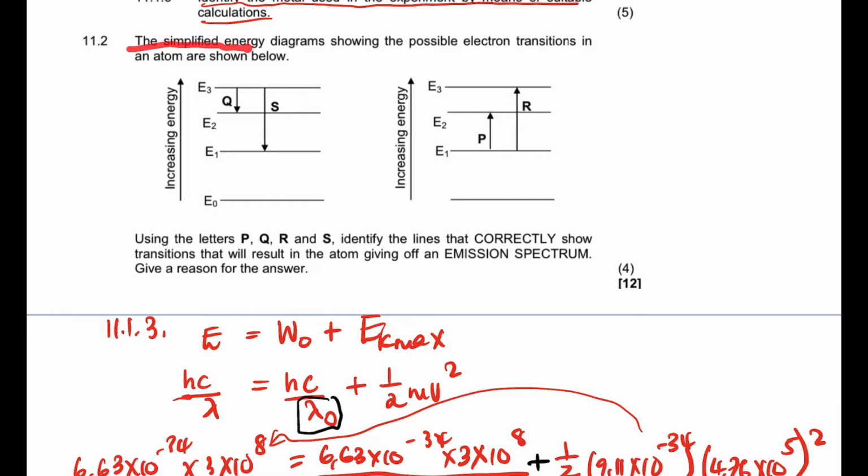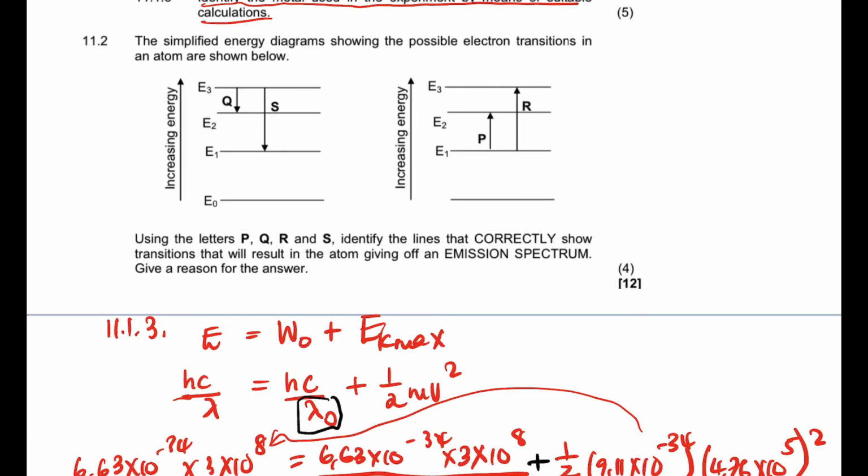11.2, it says a simplified energy diagram showing the possible electron transition in an atom is shown below. So guys, if you look at the energy diagram, the first one there, we have the energy levels. This is the highest energy level, and then the energy levels decrease. This is the ground state, which is the lowest energy level. Same as this diagram too, highest energy level, lowest energy level, which is the ground state. They did not say it's ground zero there.